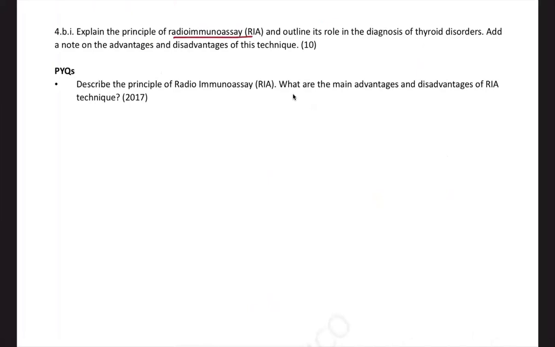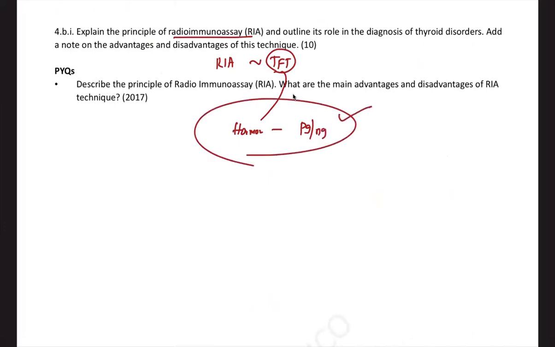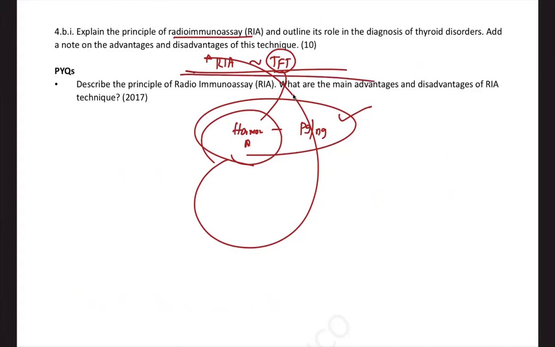And second, they also asked a question on radioimmunoassay, but very beautifully they integrated it with the thyroid function test, because any hormone in the body is present in micro levels, like picogram or nanogram level. So we need a sensitive tool to assay these hormones which are present in tiny quantities. So here comes radioimmunoassay, which is actually used for assessment of thyroid function test.